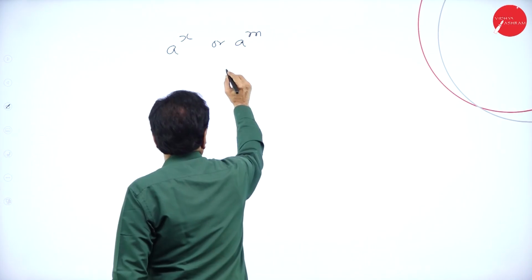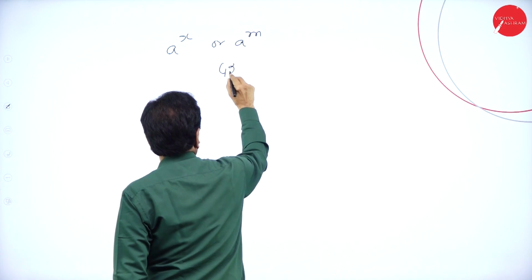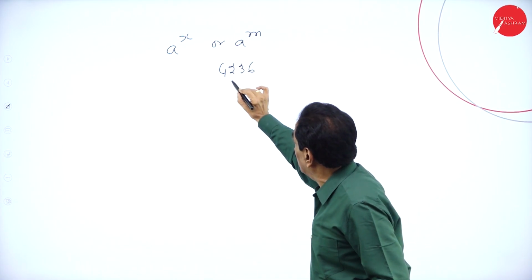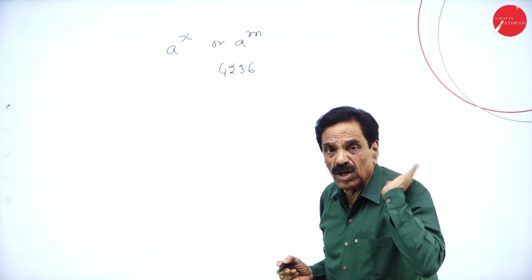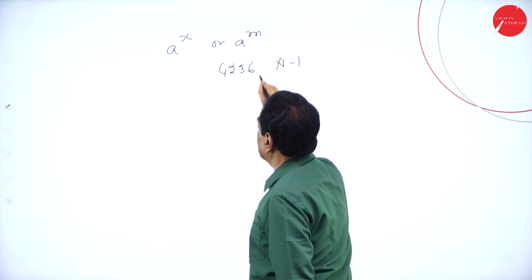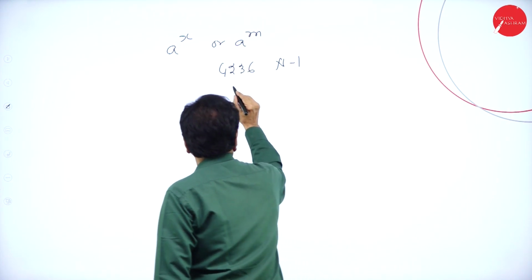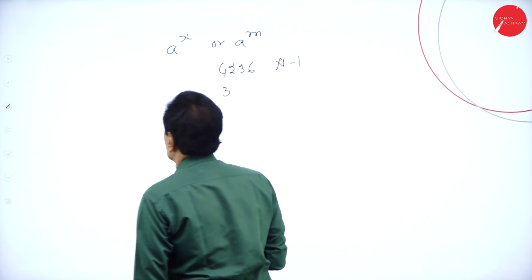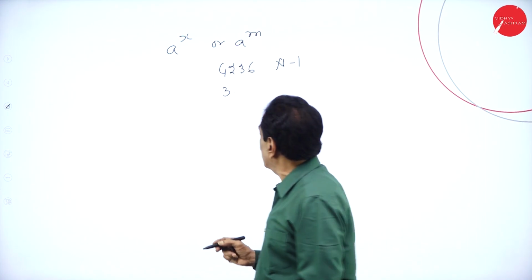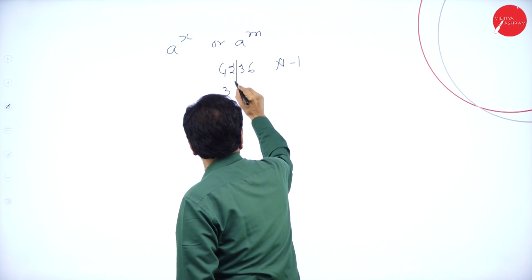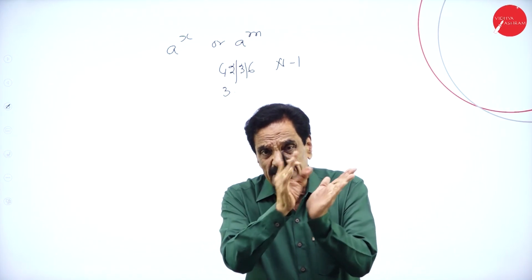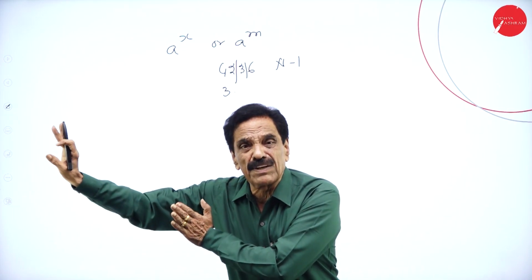We have some number like this, 4236. How many digits are there? 1, 2, 3, 4. What I told you: the characteristic is n minus 1. So there are 4 digits, so your characteristic is 3. Then you have to look at a table called the logarithm table. In the logarithm table, you have to see 42, then 3, 6. So one is called the characteristic, and the mantissa means the subdivision of a number.